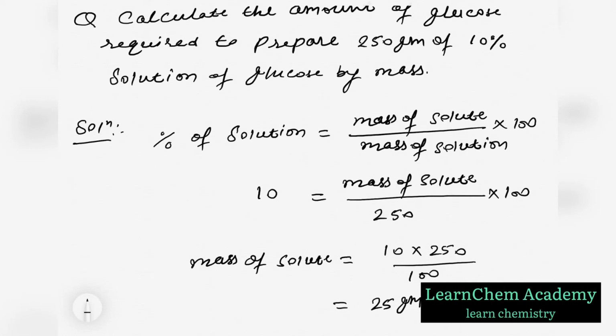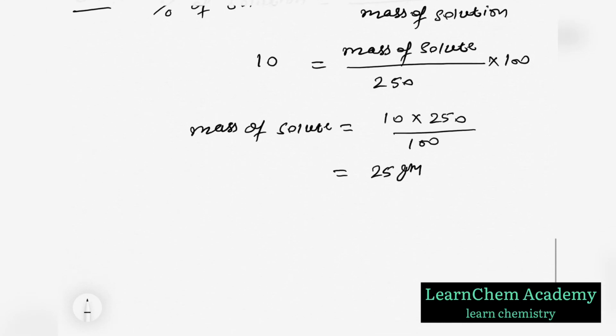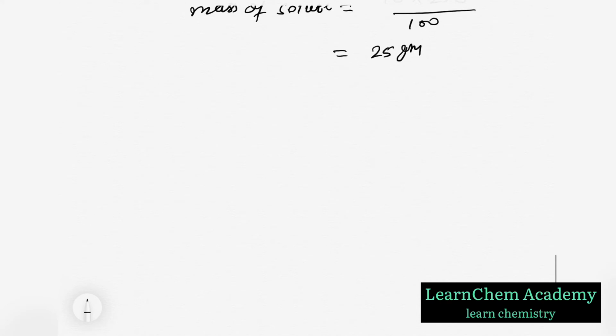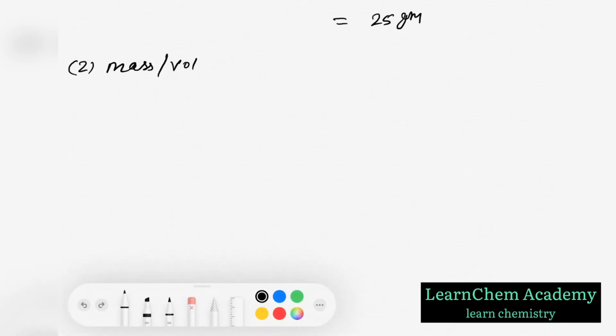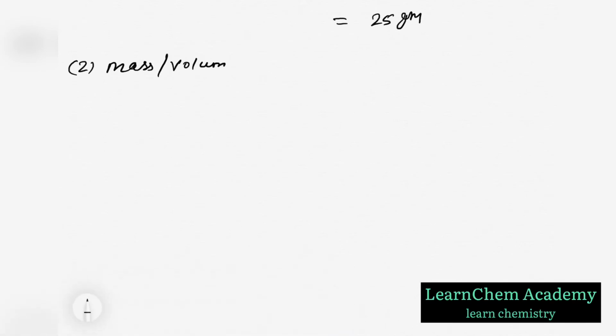So this is the simple way to calculate mass by mass percentage. Now next is the second type of concentration, mass by volume percentage. So we can write, second is mass by volume percentage.